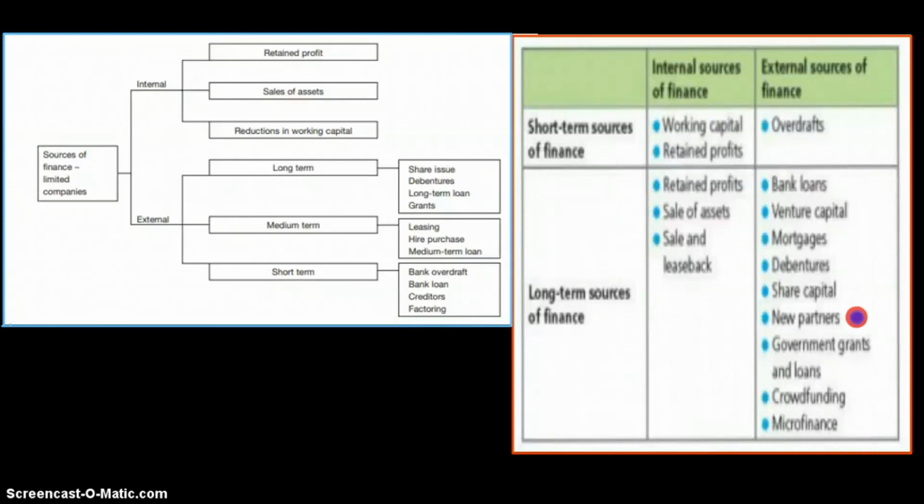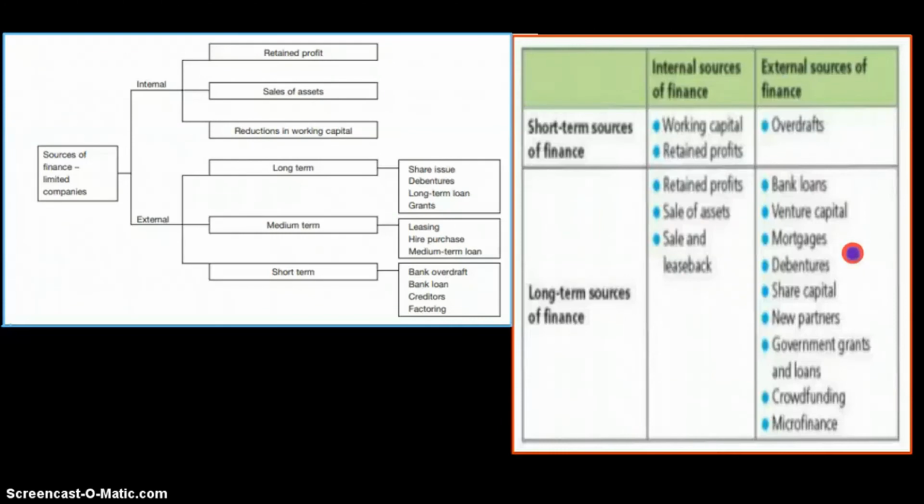And new partners is also an external source of finance, as in you can take in partnership business, particularly you can have new partners and they can invest in the business, so that's how it becomes an external source of finance. Share capital is basically you issue your shares, others buy your shares, and that's how you raise your capital, so that's external as well. Mortgages and debentures are something in themselves. Mortgages are similar to leasing and hire purchase, in the sense that it's paying rentals and eventually getting that, but it's usually for houses, not for assets. It's usually for a place, which you can say a shop or outlet perhaps.